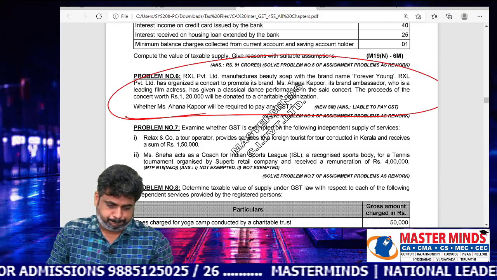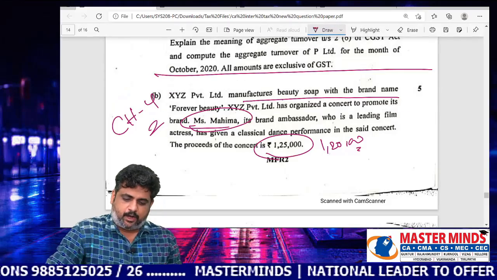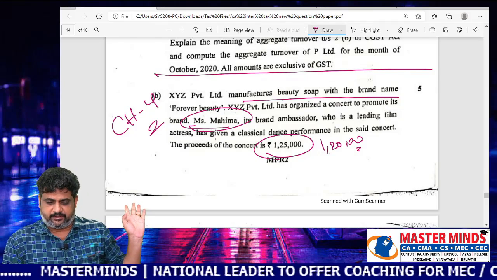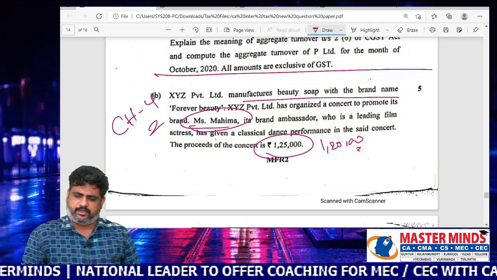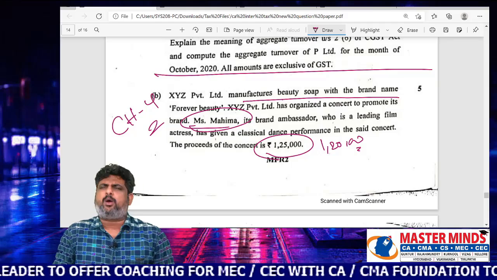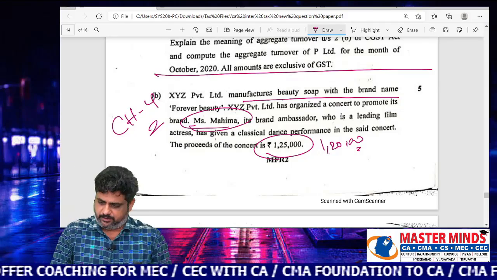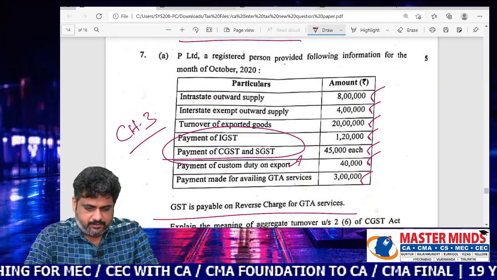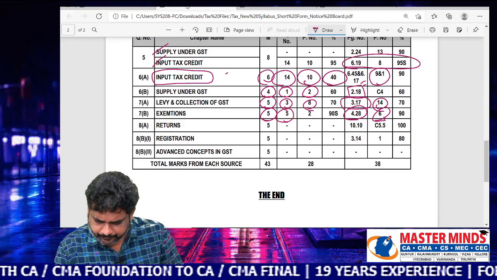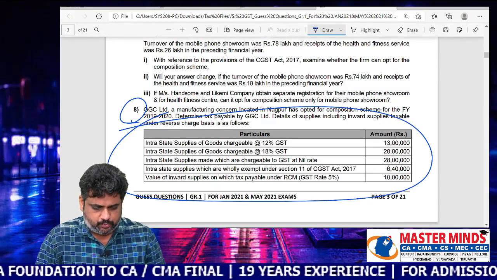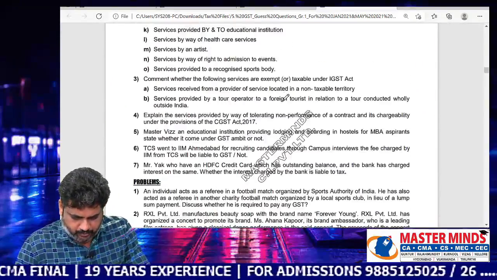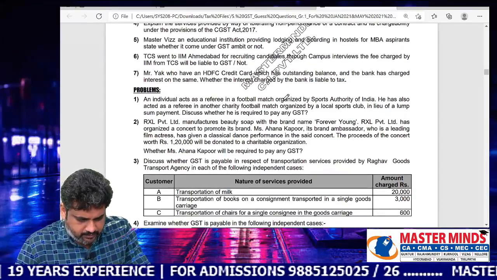Okay. This is the point. So, except these two names, like Miss Mahima, Miss Ahana Kapoor is there in our material, whereas with respect to 1,20,000, 1,25,000 amount is there. So, as it is, the problem is there in our material, almost similar. This is 7B, and with respect to our exemption chapter, page number 5, problem number 2.